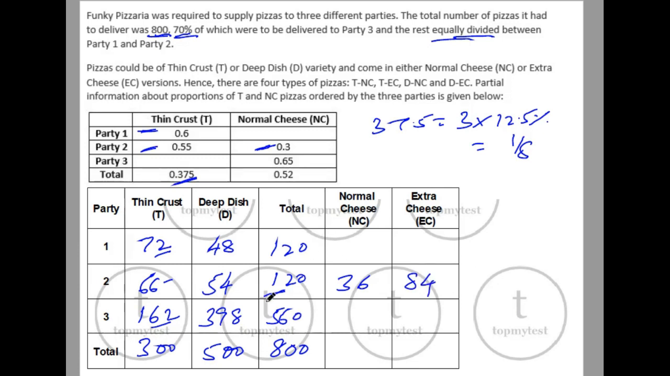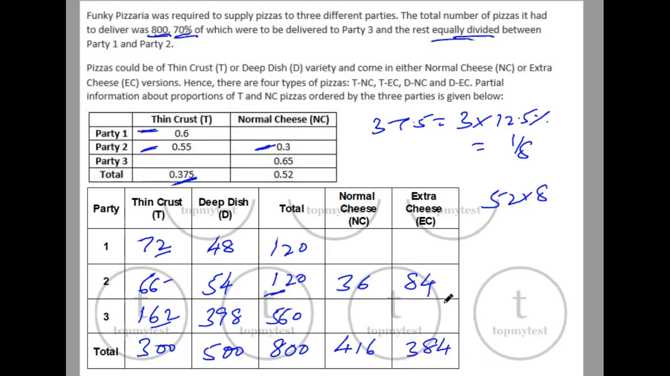Here, 52% is 52% of 800. Let's calculate this. 52% of 100 will be 52. 52% of 800 will be 52 into 8. I can do this as 50 into 8 plus 2 into 8. 50 into 8 will be 400. 2 into 8 is 16. 400 plus 16 will be 416. So this will be the balance: 800 minus 416 will be